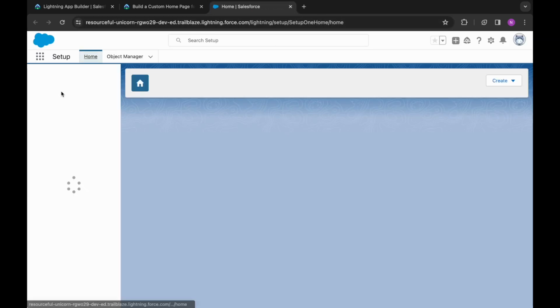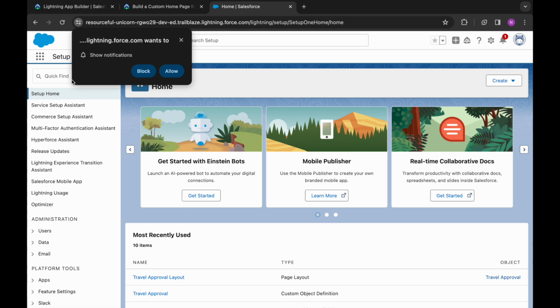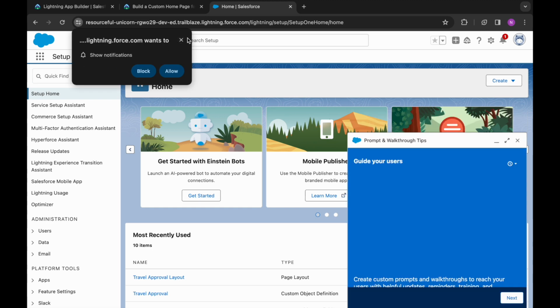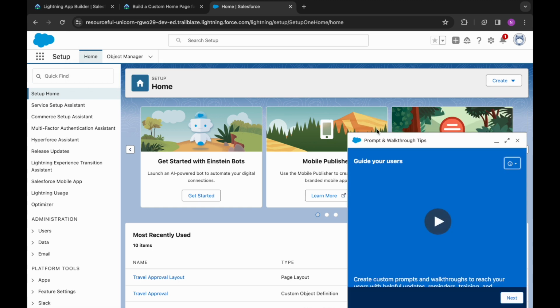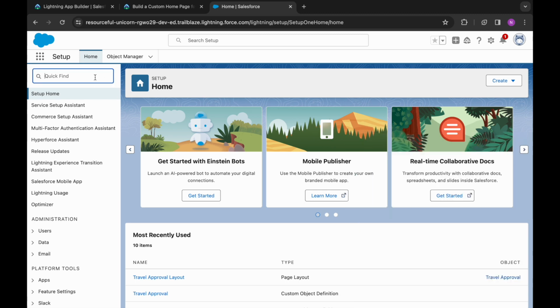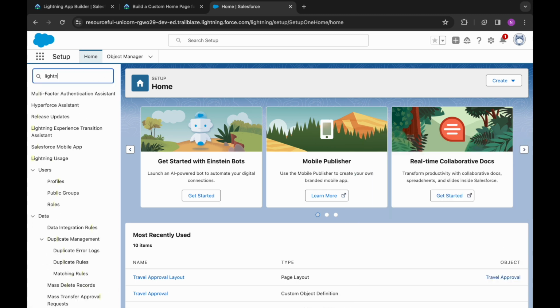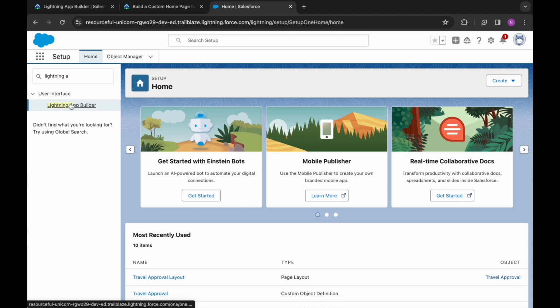Let's go to setup. We'll search for lightning app builder.